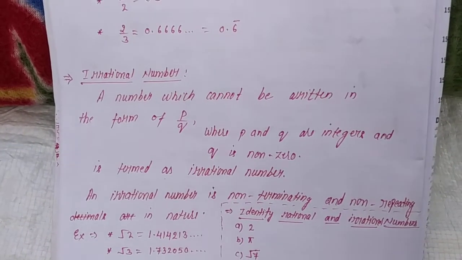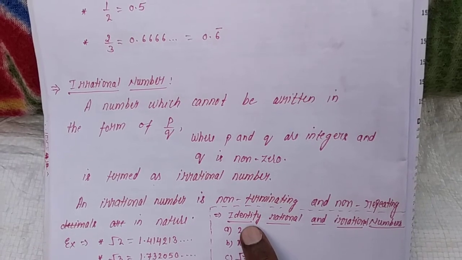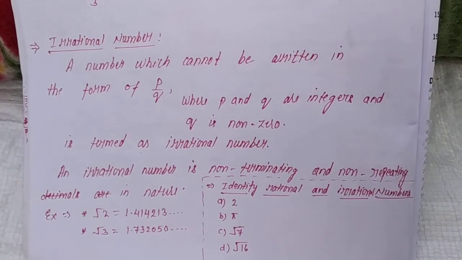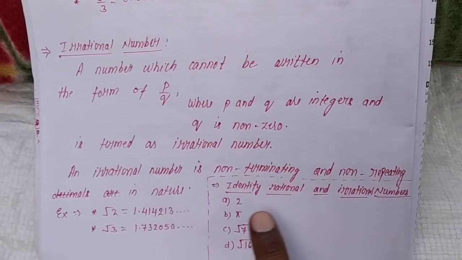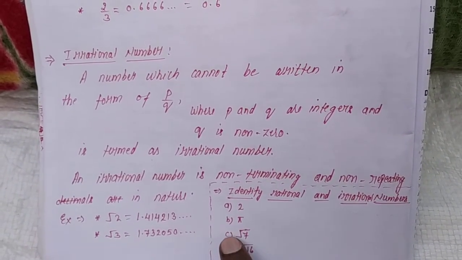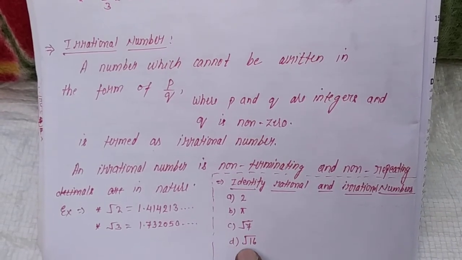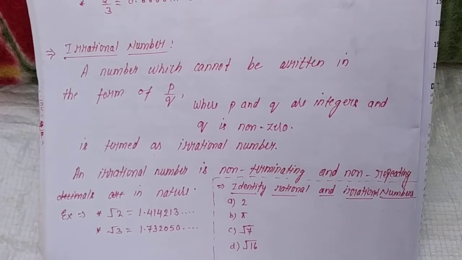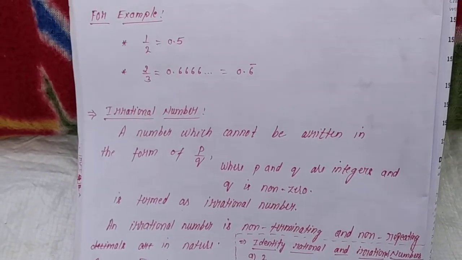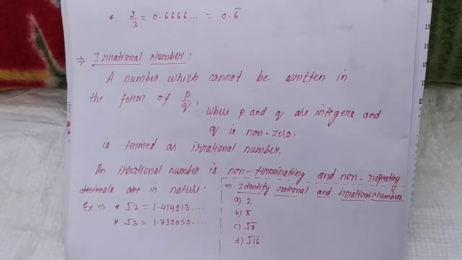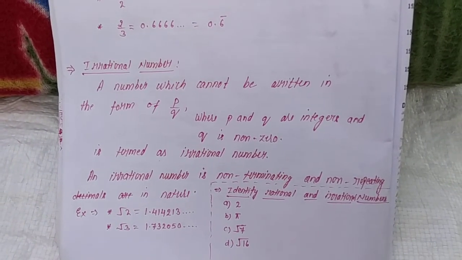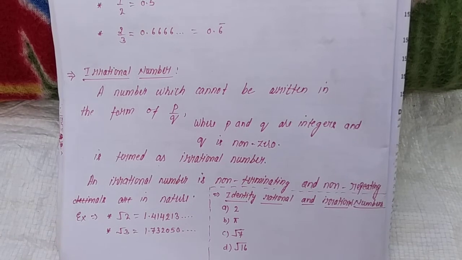Now I have given some questions to you. Identify rational and irrational numbers. Here in A part 2, B part pi, C part under root 7, D part under root 16. Now go through this concept and try to solve more and more questions at home, so that you can be able to understand the concept of rational and irrational number.